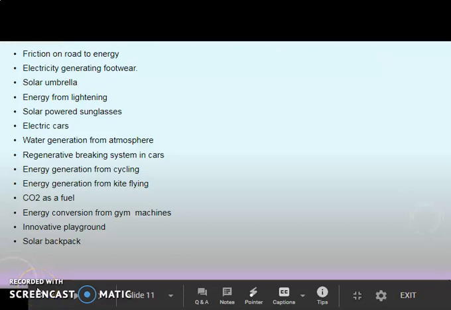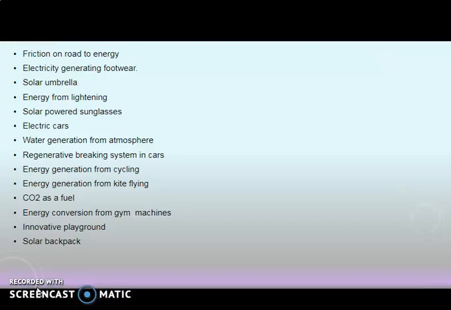We know energy can neither be created nor be destroyed, but it can be transformed from one form to another. So we can convert energy from one form to another. There are certain examples that we can provide for it. First is friction on road that can be converted to energy.